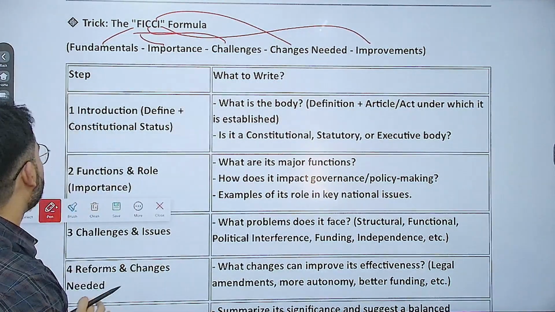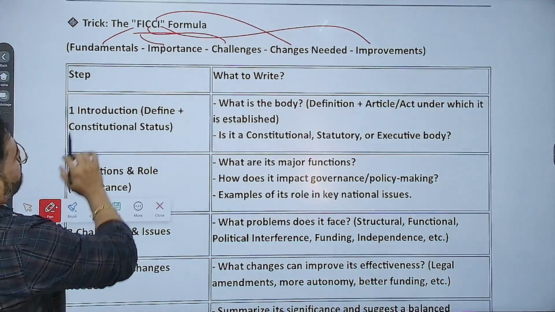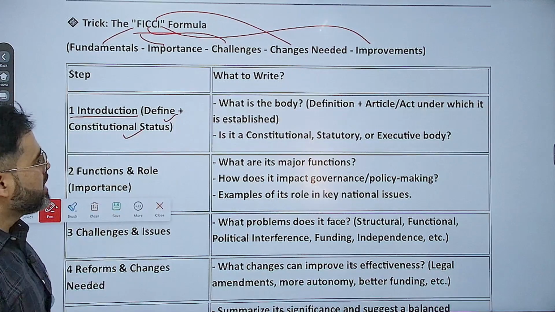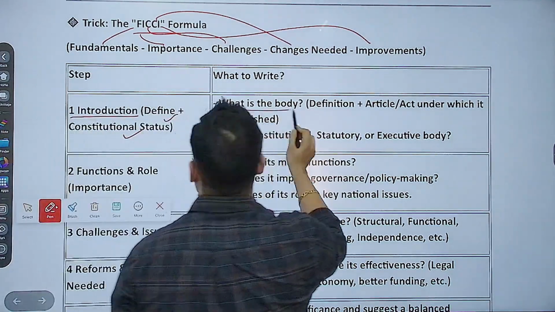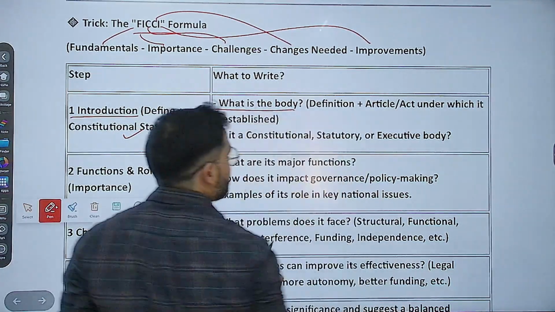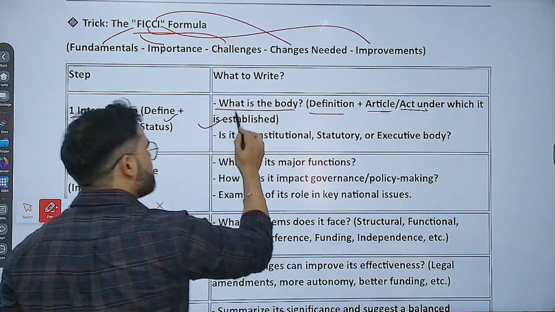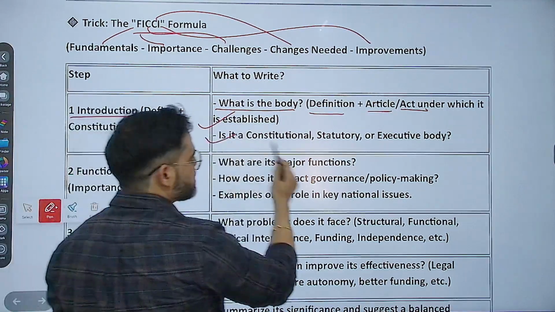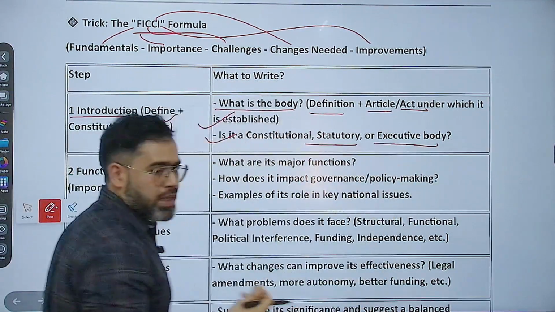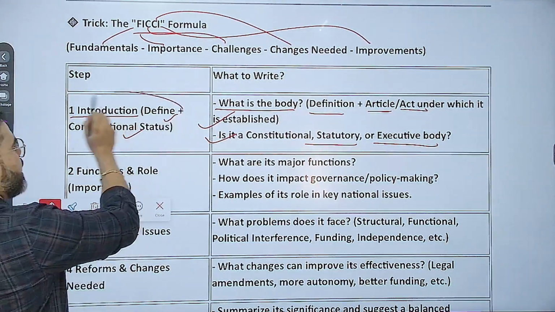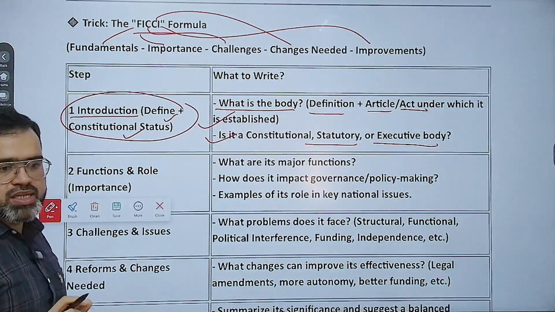For example, the introduction: define the body and its constitutional basis. What can you write in the introduction? What the body is, the definition, any article or act under which it is established, and whether it is a constitutional, statutory or executive body. That part we have to write. In the intro, first we have to write about this if any question is about any body.